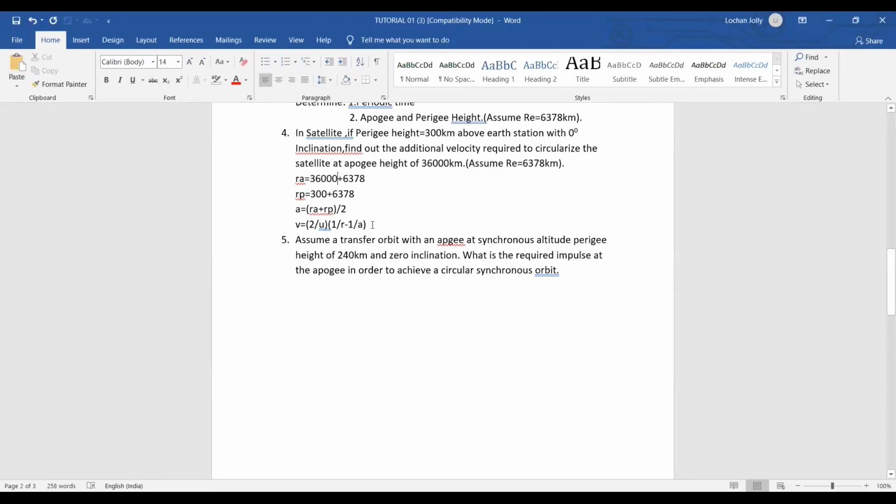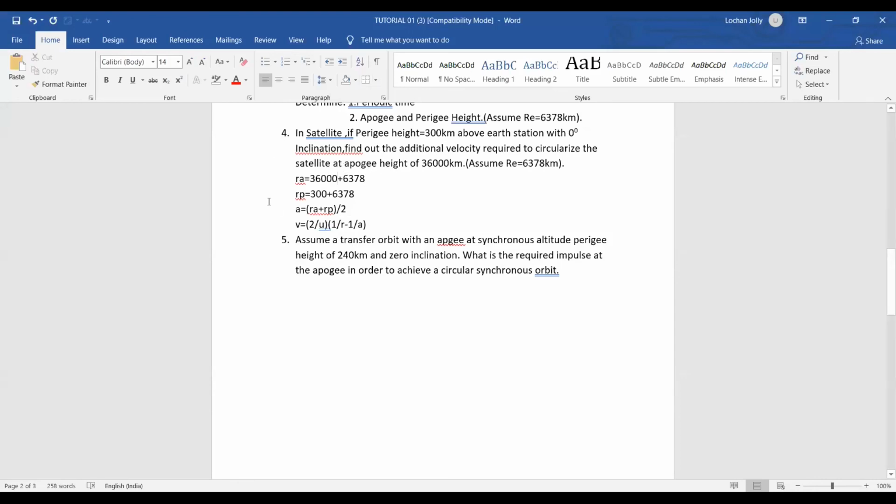Okay. Now the formula for velocity at any point is given by v equals square root of mu times (2 by r minus 1 by a). Again it is derived from Kepler's second law, where r is the radius at any particular point, and a is the semi-major axis of the ellipse that we are following. Mu we know. Now what he is saying is find the additional velocity required to circularize it.